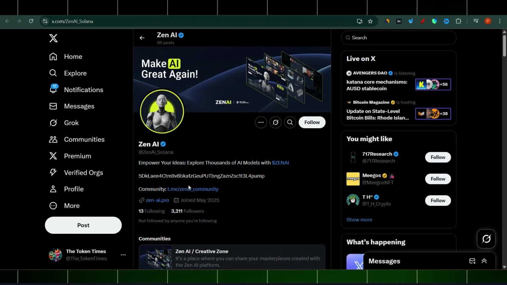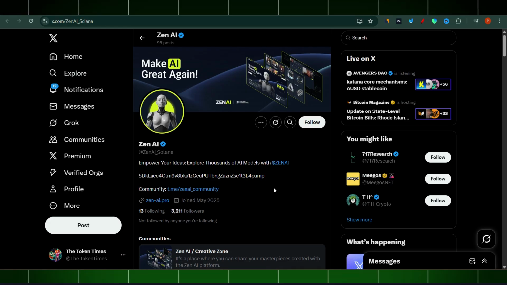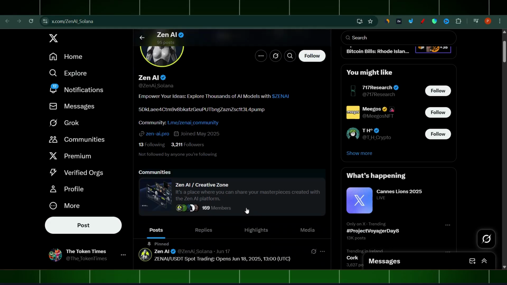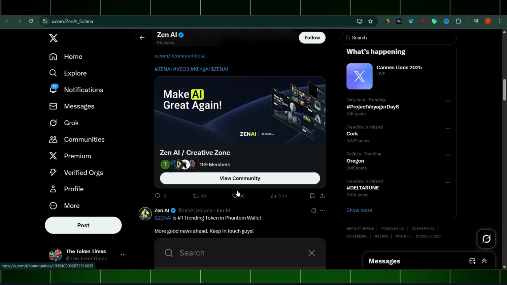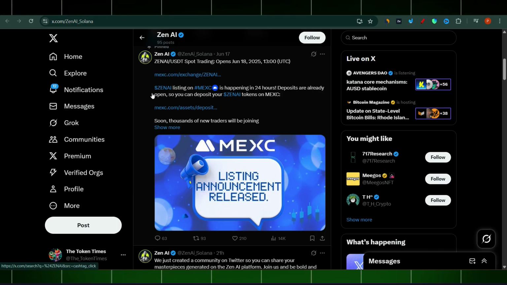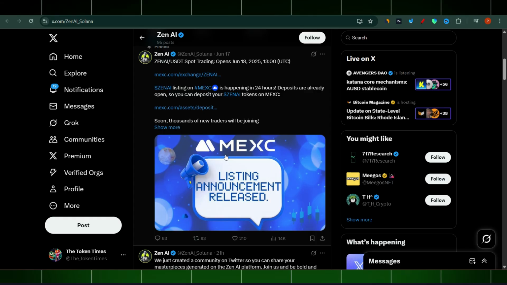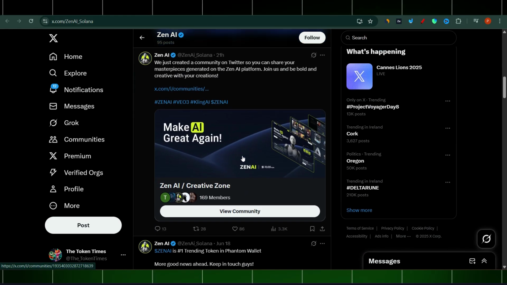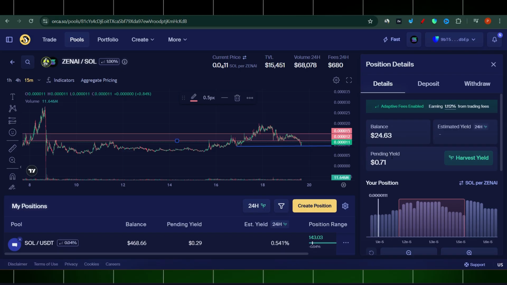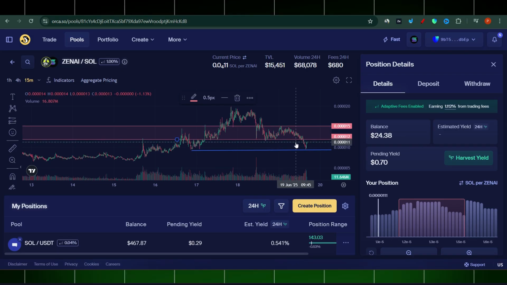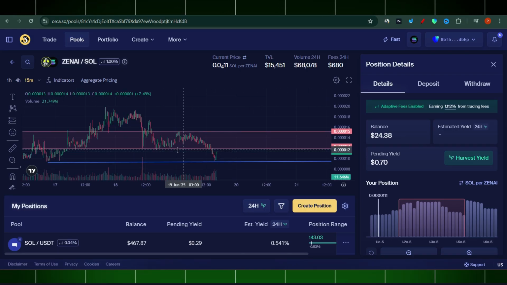They have a Twitter account, 3,200 followers, okay, created May 2025, so it's not a very old one, and they're looking to be listed on Max, right? Soon, thousands of new players will be joining. Okay, so they will be listing on Max, which is also a great thing. So you know what? I think I will hold that token. I will hold that token for at least some time to see what's going to happen.